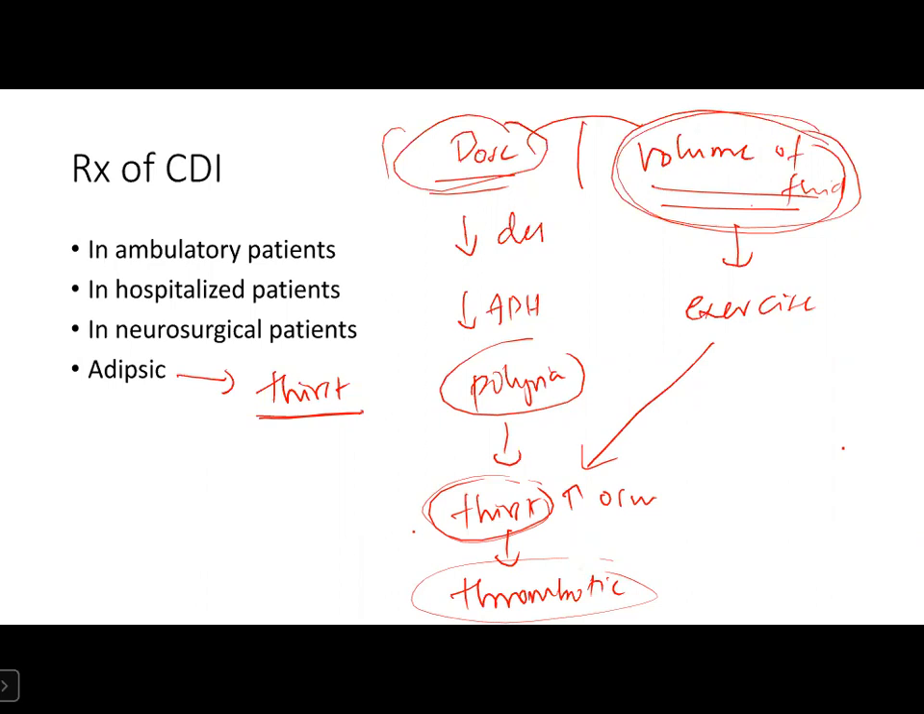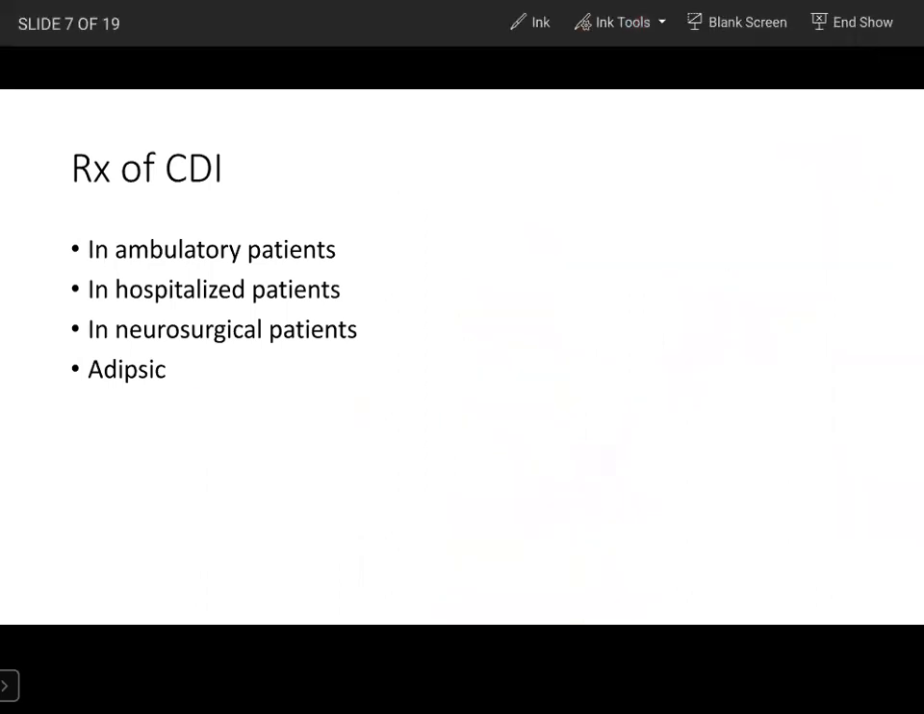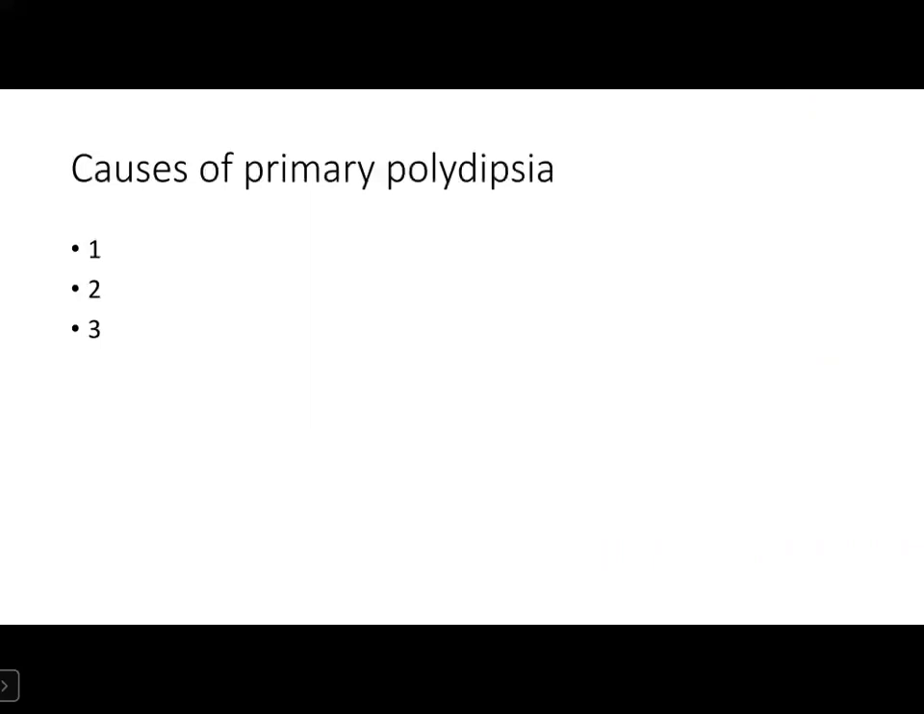And these patients also should be anticoagulated whenever they get admitted. So that's all about the treatment of cranial diabetes insipidus. So coming to the next cause of diabetes insipidus, the second cause. The next causes are very small. We can discuss